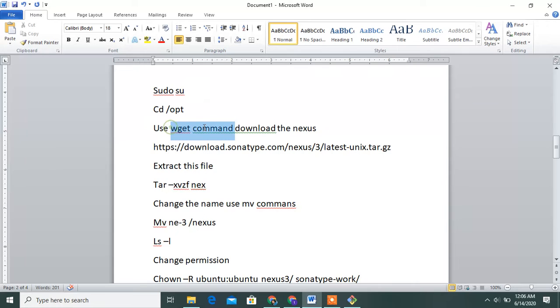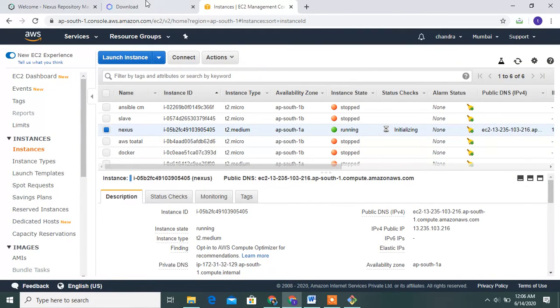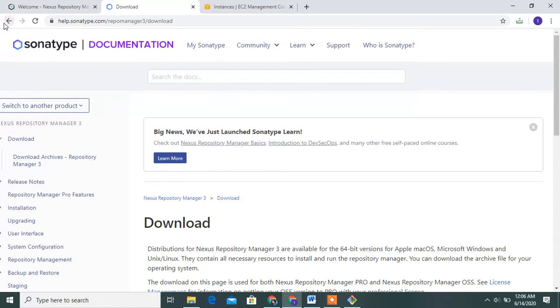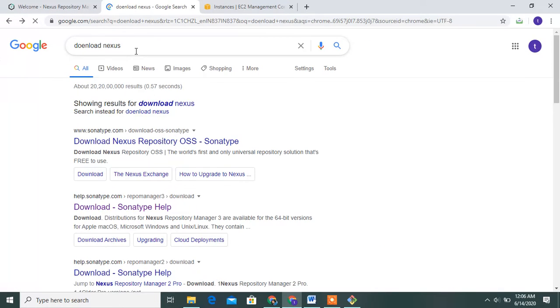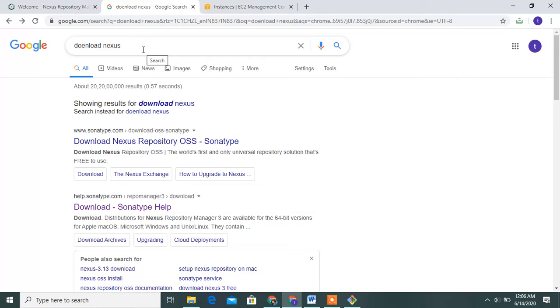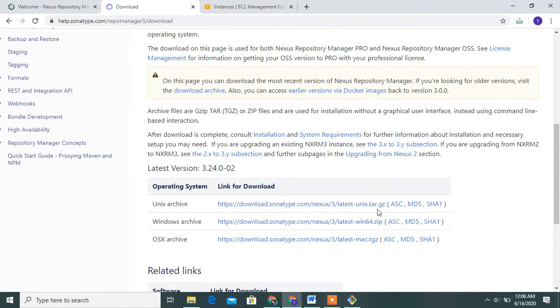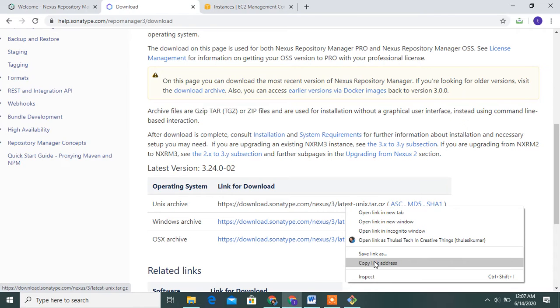Use this wget command and download Nexus. Use this URL, guys. I will show what is going on. Guys, use this website. See this, download Nexus. Use this website, guys. Go to this, download the Sonatype help. Go to this and copy the tar.gz. Guys, remember, this URL, copy the link address.